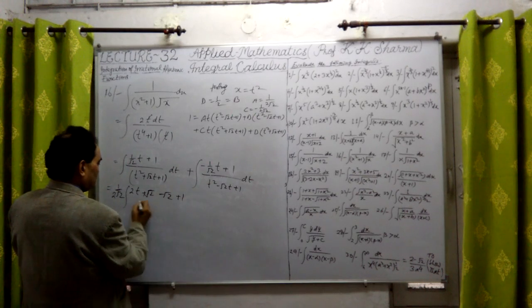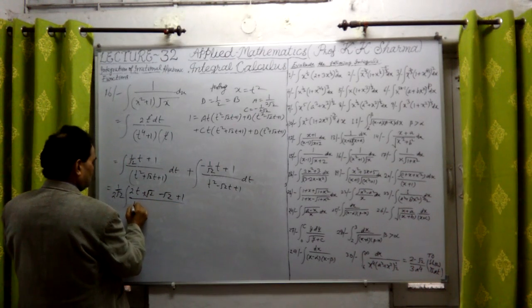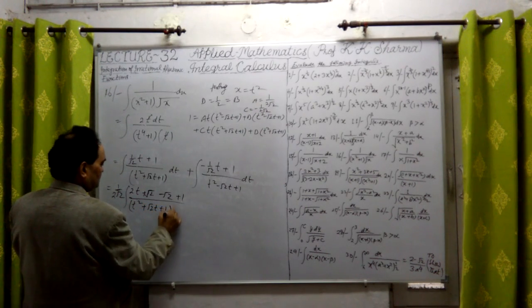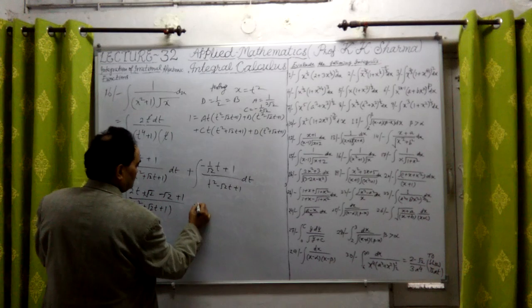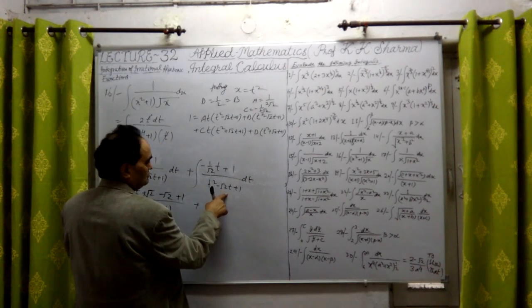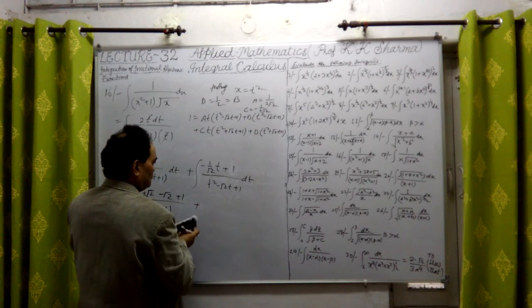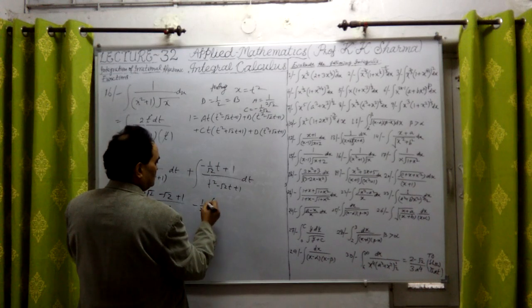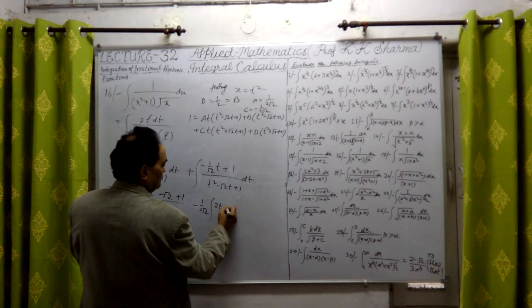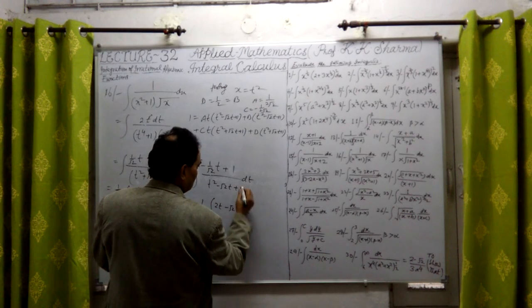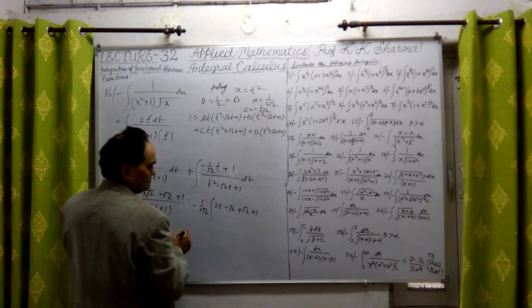These two will be separated, but this first one will be t square plus root 2 t plus 1. Okay, this is divided into 2 parts. Again, this is also written as this 2t minus root 2. Okay, so let me take minus sign common here. And minus 1 common root 2 again. It will be 2t. Minus root 2 I have to put and plus root 2. And this 1 is already there plus 1.